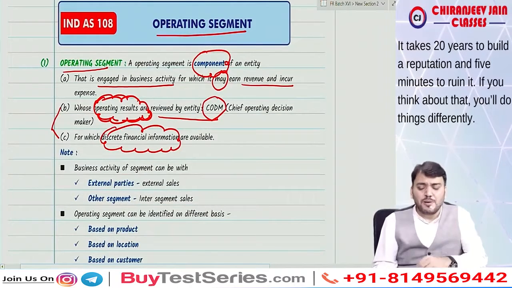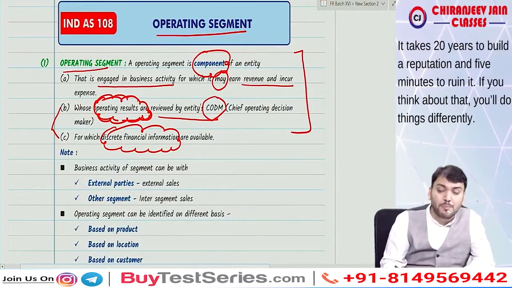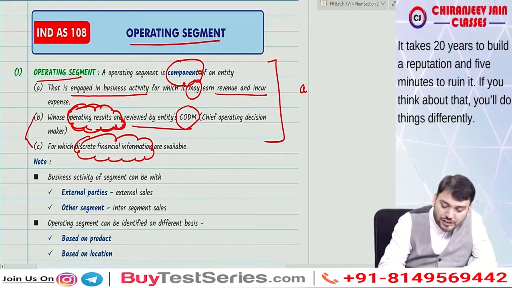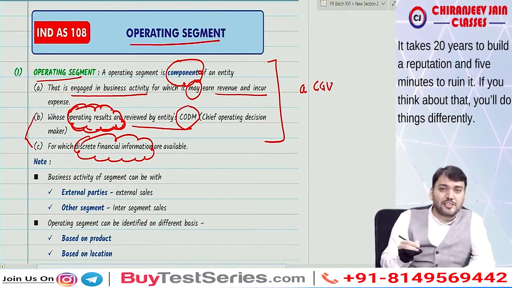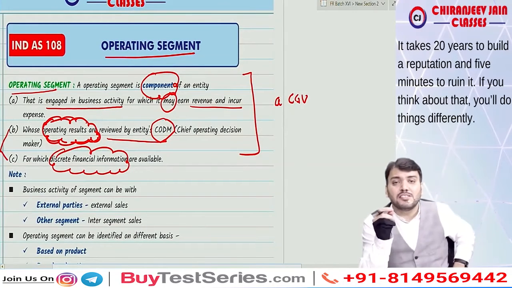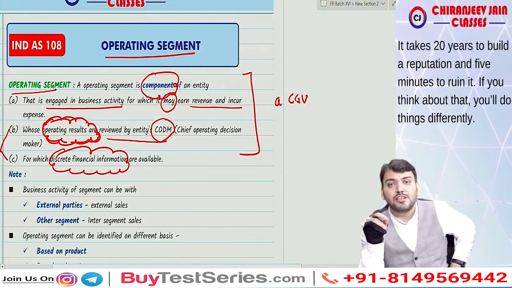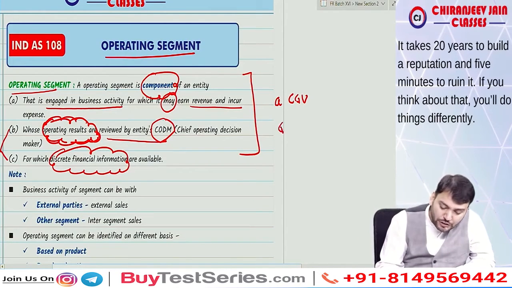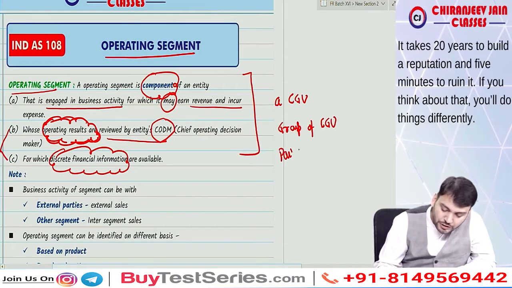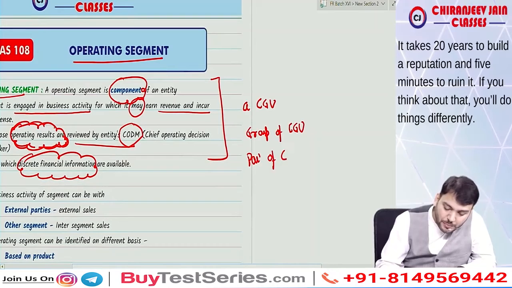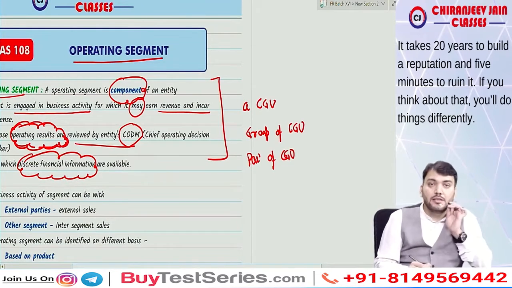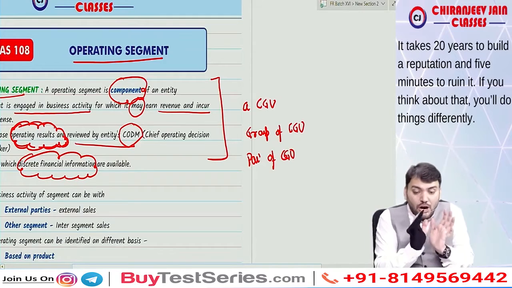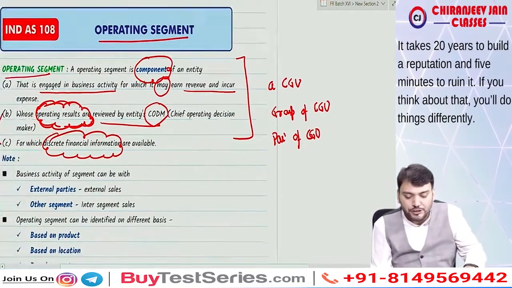Now, can I say in this way, an operating segment can be a CGU, cash generating unit. You know cash generating unit? Cash generating units are the smallest identifiable group of assets capable of generating cash flows independently of other CGUs. It can be a group of CGUs. It can be a part of a CGU also. Are you getting what I'm saying? So an operating segment can be a CGU, a group of CGUs, or a part of a CGU. Correct? Yes, sir.